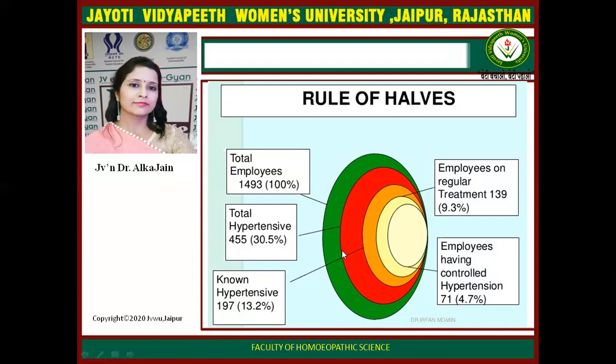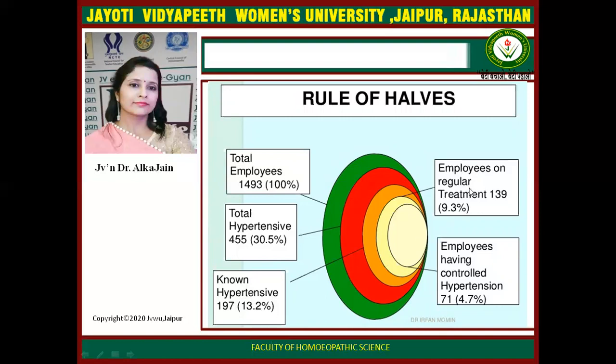This is the red circle. Then the 455 persons having hypertension, they know about their disease, that is less than half, 13.2%.